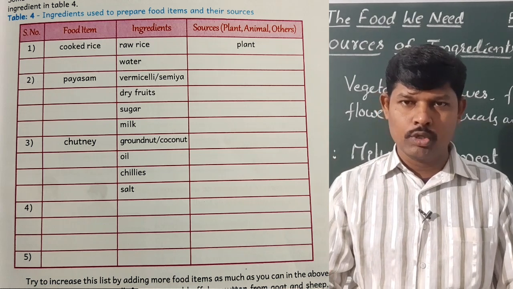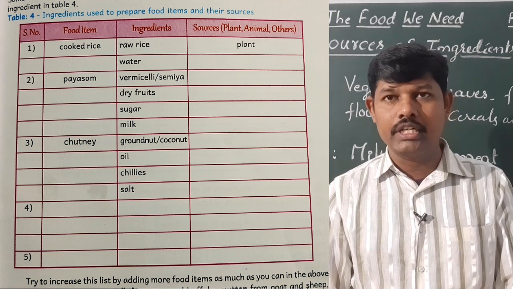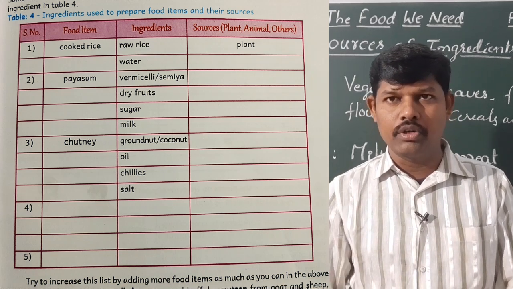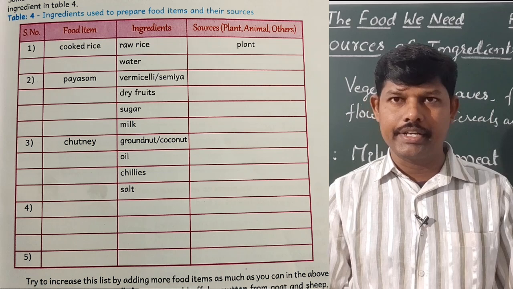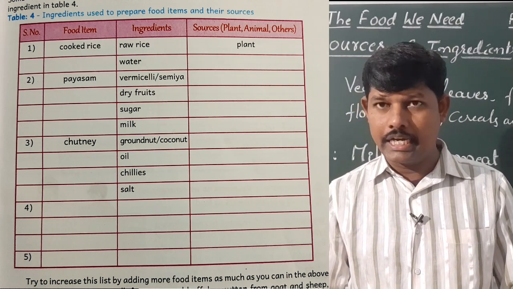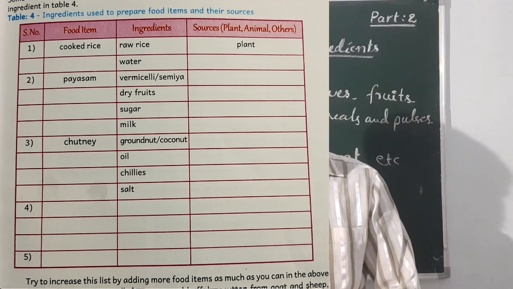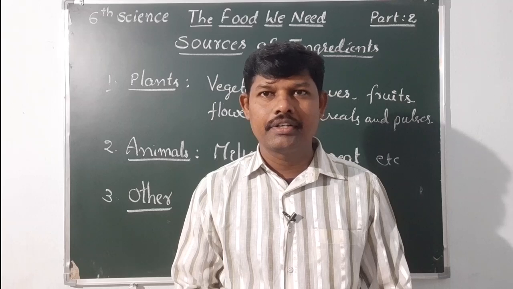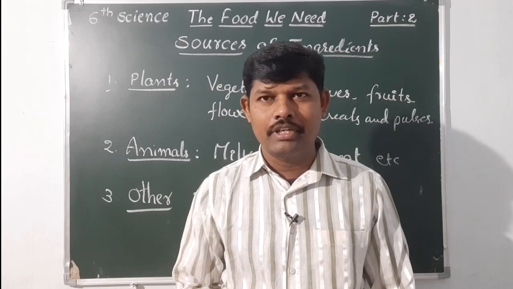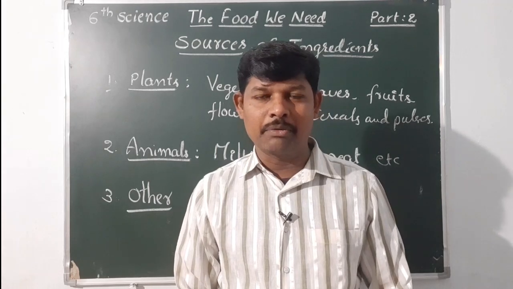Then continue. Here two more columns are there, 4 and 5. You can add your own food items and ingredients and write whether they come from plant, animal or other. Or if you want my help, I will suggest one. In the 4th column you can write palli karam rice.